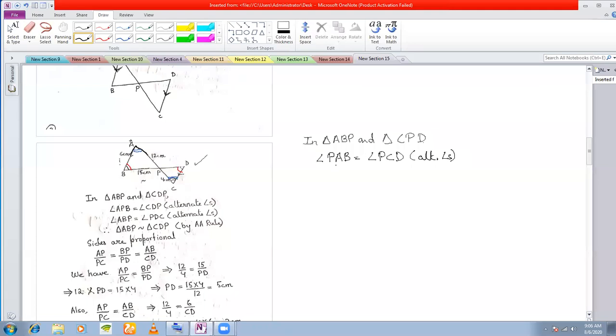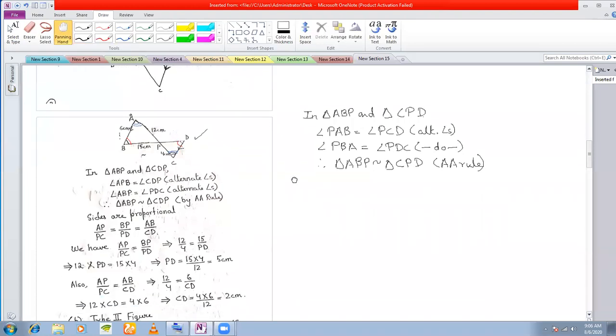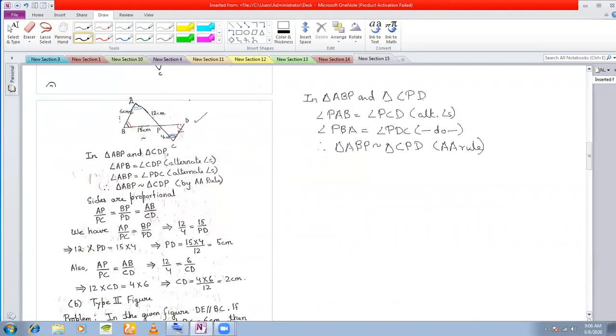Next, we come to the red angles. Angle PBA is equal to angle PDC, and the same reason. Okay, so therefore, triangle ABP is similar to triangle CPD. This is by AA rule. This is how you prove similarity. This is the first way of proving similarity for this.